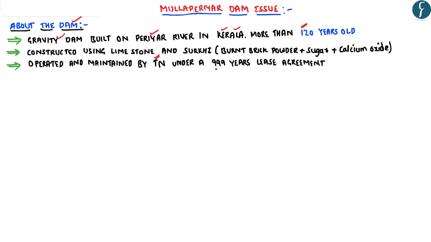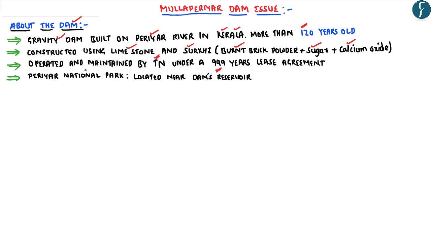This has been provided under the 999 years lease agreement which was signed between the erstwhile Maharaja of Travancore and the British government. And this particular dam has been basically built using limestone and surki. Surki is basically a mixture of burnt brick powder, sugar as well as calcium oxide. And one important aspect which you should note from the prelims perspective is that the Periyar National Park is located near the dam's reservoir.